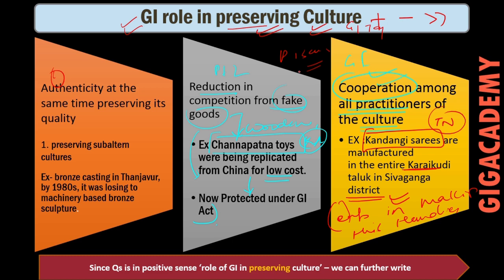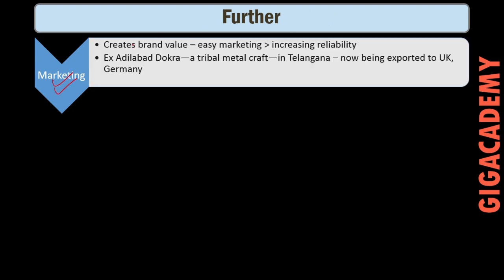So you can further write about the positive role of GI tags. Suppose I can write, it helps in marketing, how it creates a brand value, which helps in easy marketing, and then which leads to the reliability of the product. So, for example, you can give Adilabad Dokra. It's a Telangana metal craft now being exported to UK and Germany.